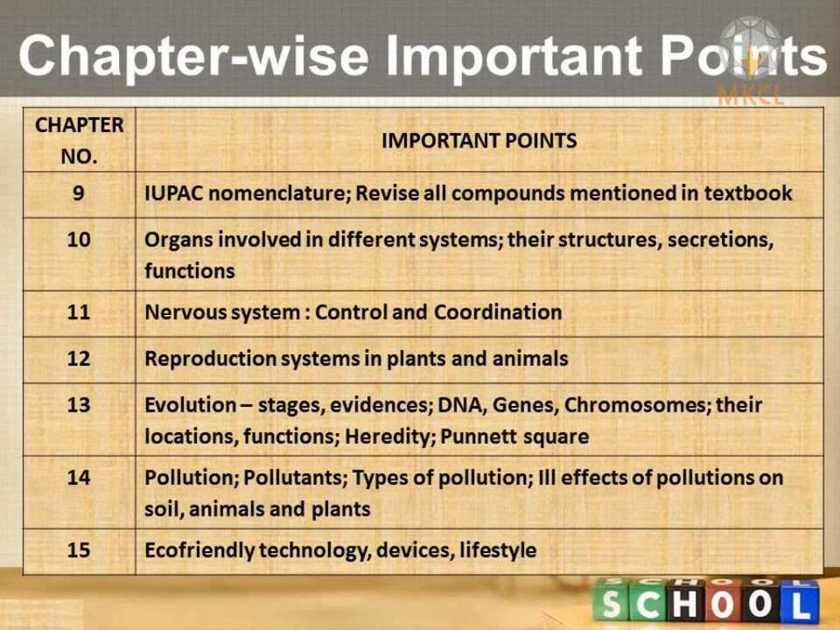A very special thing in this chapter is the IUPAC nomenclature. Carbon has a property of catenation, that is self-bonding, and that is why it is forming n number of compounds. Now in IUPAC nomenclature, a simple compound of carbon will be given, and you have to suggest the proper IUPAC name for that compound.